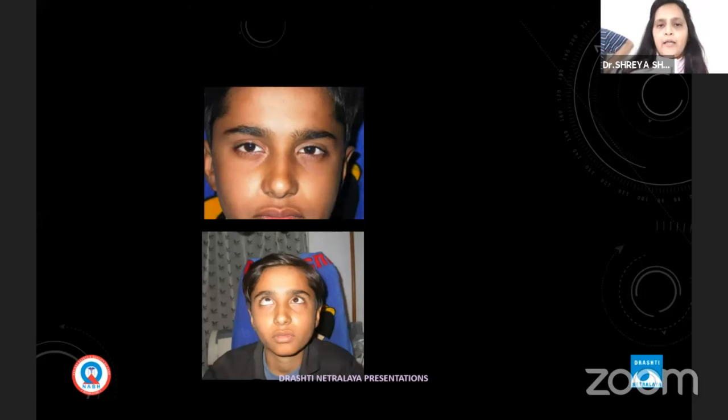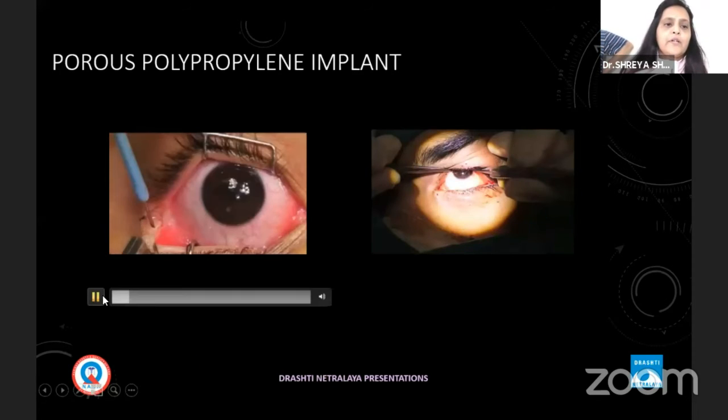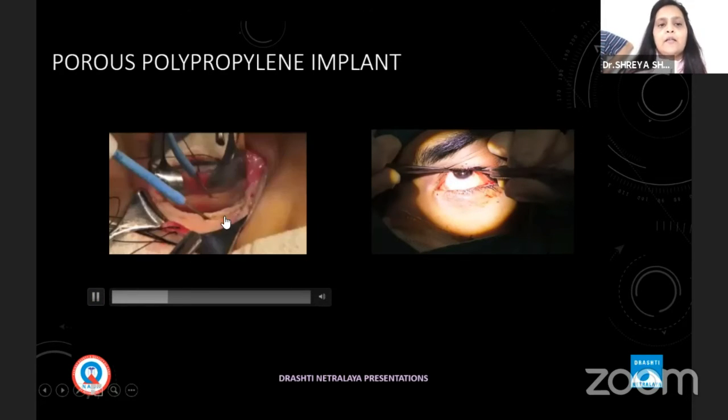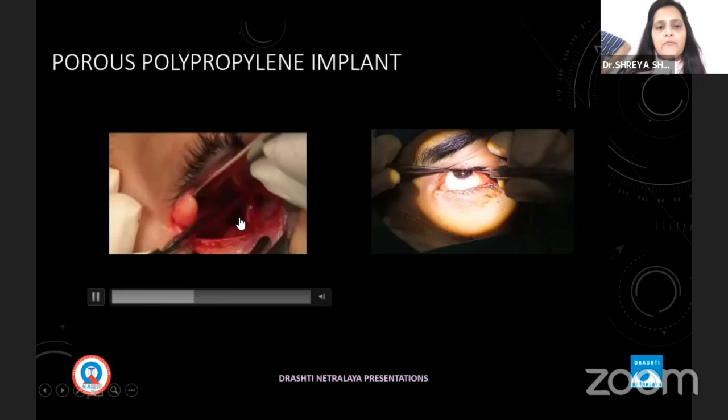This boy had a wide blowout fracture. So after canthotomy, we should do inferior cantholysis. Then the transconjunctival incision is placed. The periosteum is properly separated, and then look for the fracture properly.